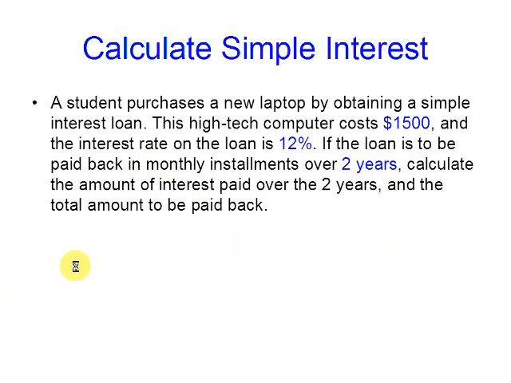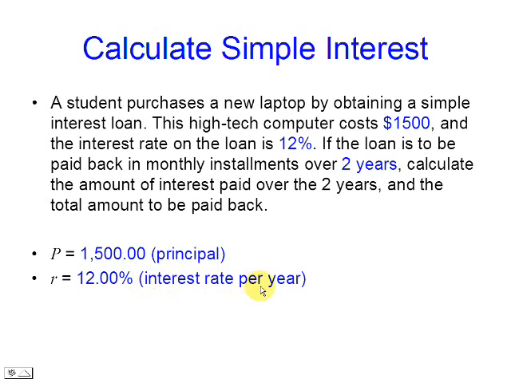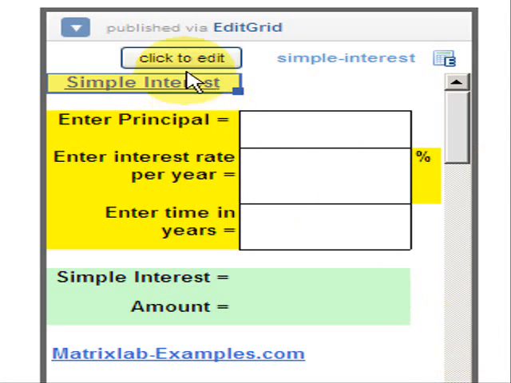So in this case, let's see. P, the principal, $1,500. R is the interest rate per year, 12%. And T, the time in years, is 2. Let's use a calculator for that purpose. We have to click the button to edit the numbers.